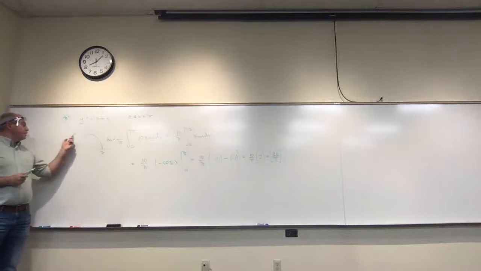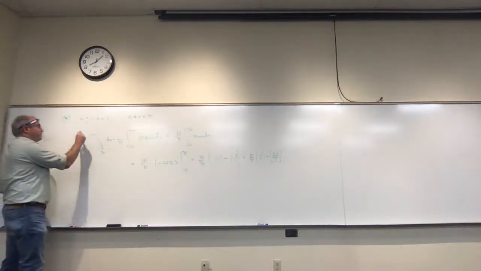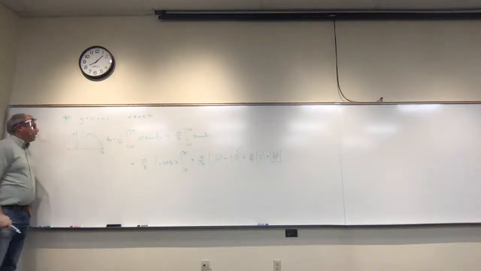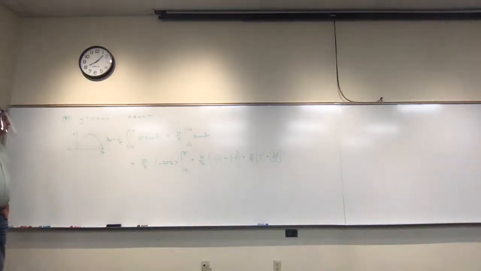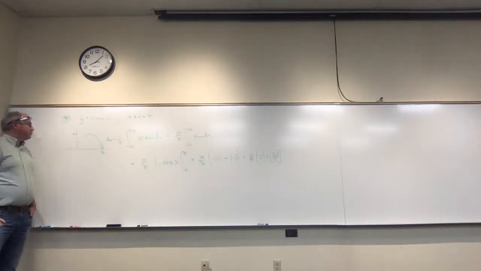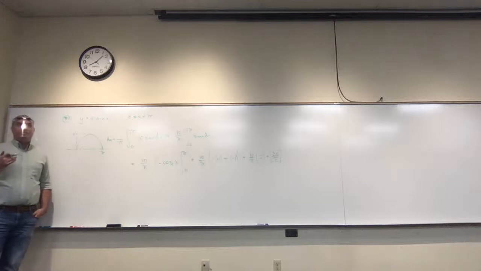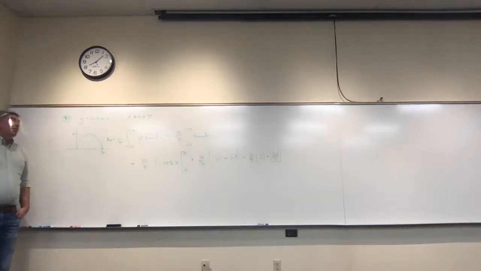So I suppose that if I were looking at this big rectangle's area, then what would I get? I guess 10 pi, right? 10 times pi. And 10 times pi is like 34, right?